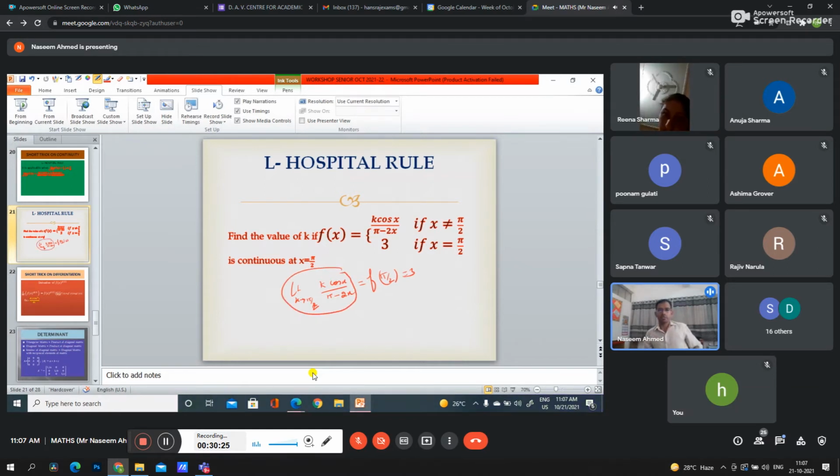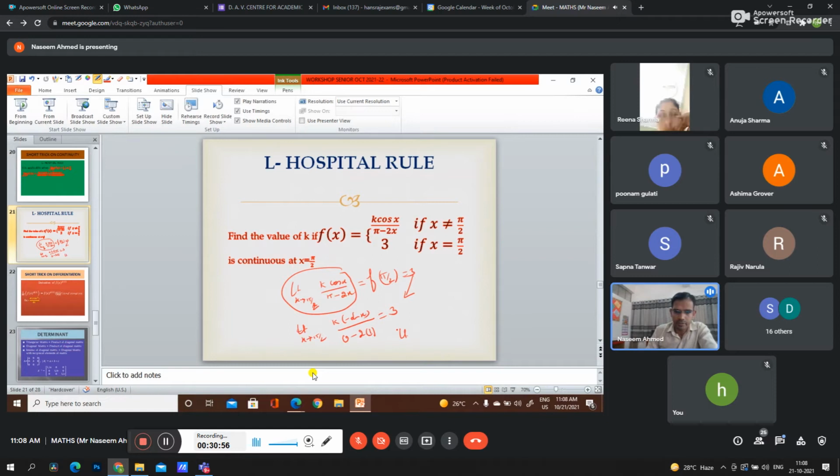If we use the traditional method, we will take more time. To reduce the time, we differentiate the numerator. K is a constant, the differentiation of cos x is minus sin x, upon pi is a constant, minus 2, and the differentiation of x is 1, equals 3.